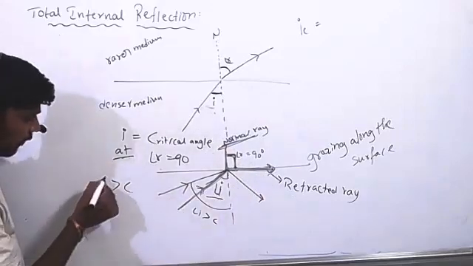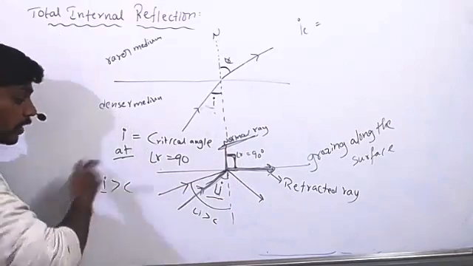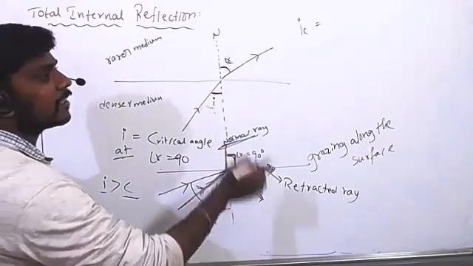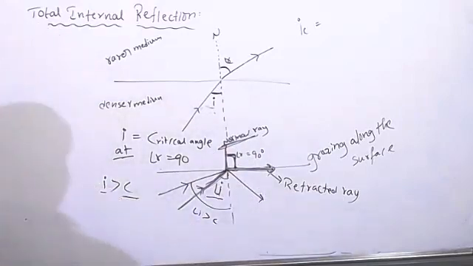So if the angle of incidence is more than the critical angle, then total internal reflection takes place. Clear?